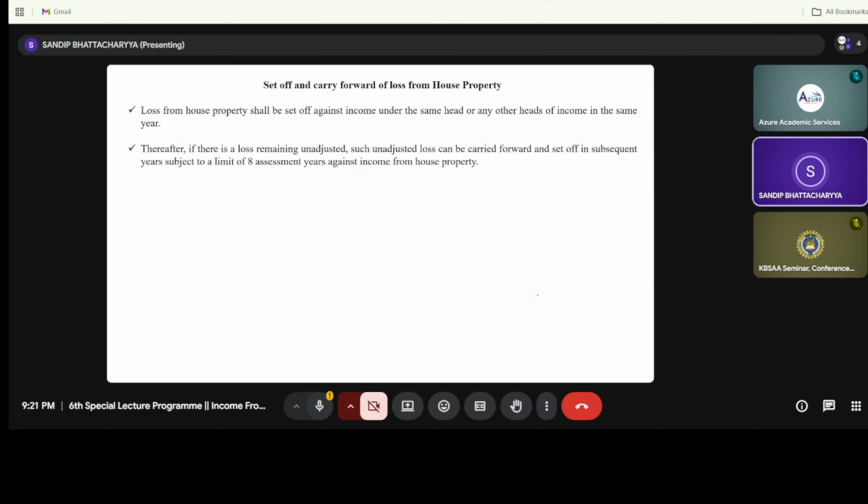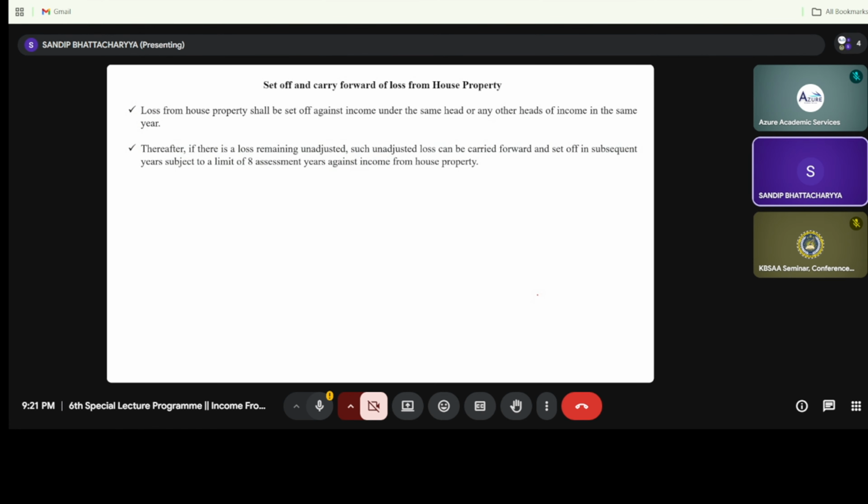But my dear students, is it really a practical situation that I always have two or more than one house? Suppose I have only one house, and that house is incurring a loss. How will this loss be treated? If it can be treated under the same head, that is okay. If not, then it will be carried forward up to 8 years.